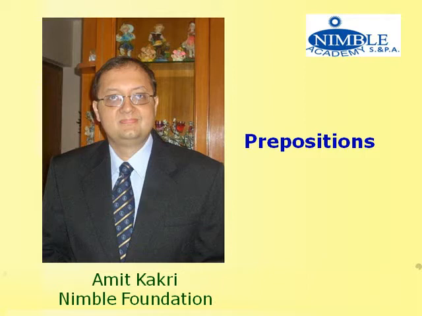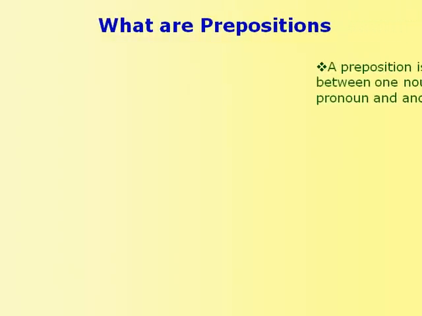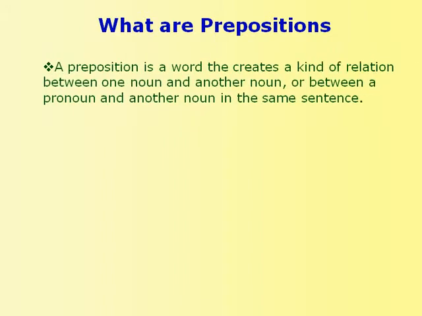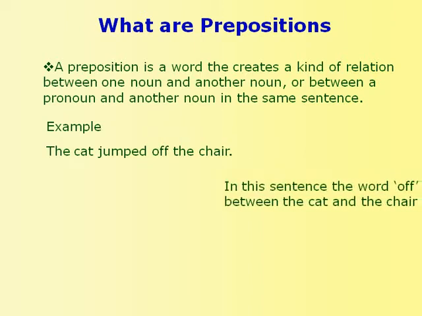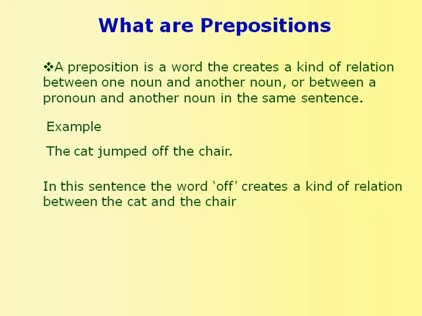Today I'm going to make a presentation on the proper use of prepositions. Now, what is a preposition? A preposition is a word that creates a kind of relation between one noun and another noun, or between a pronoun and another noun in the same sentence. Let us look at an example. The cat jumped off the chair. In this sentence, the word off creates a kind of relation between the cat and the chair.